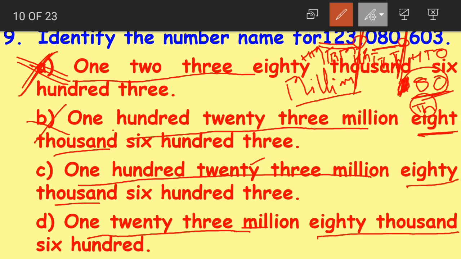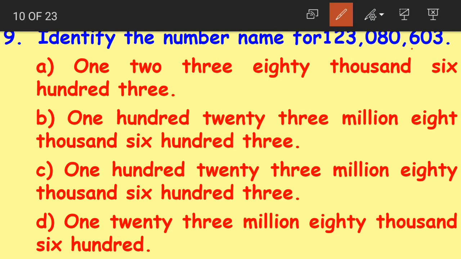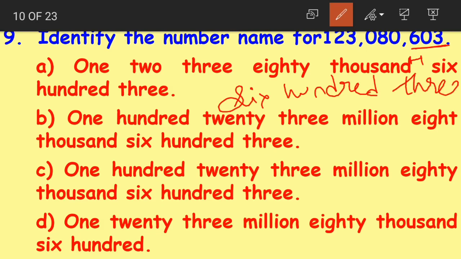Now let us look at the last one, which is 603. How do we read 603, children? 6 is in hundreds place, so we'll read it as 600. And lastly 3 is in ones place, so we'll read it as 603. We know option A and B both are wrong answers.